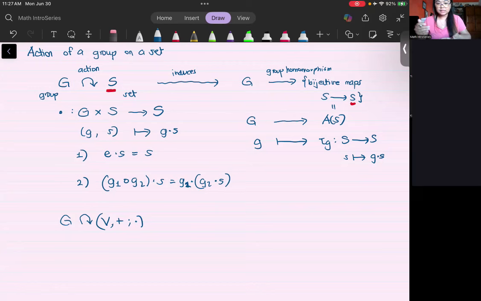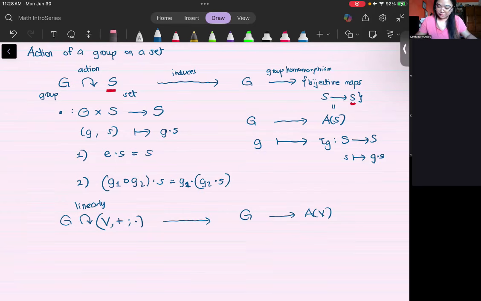Now, since there is a structure in your set, you want this action to also be nice, to give you something that would preserve maps or would respect these operations. I'm just going to call it acting linearly. So let's say, I'm not going to define it, but let's say G acts linearly on this vector space here. Now, you can still induce this homomorphism, G going to A of V.